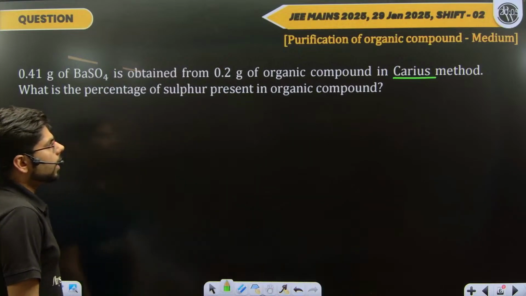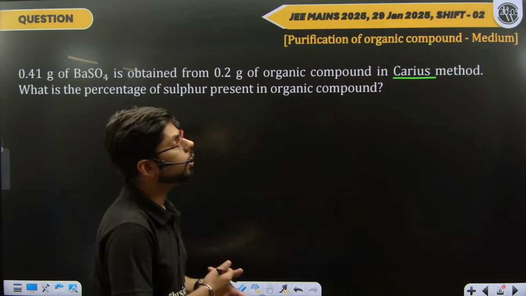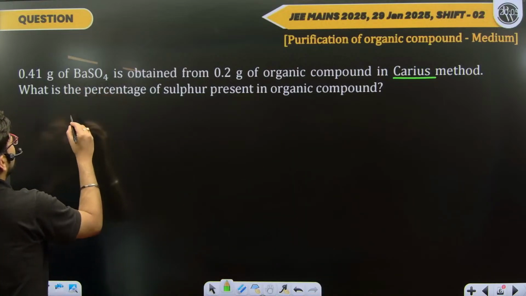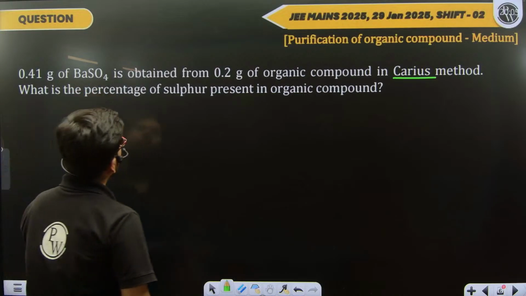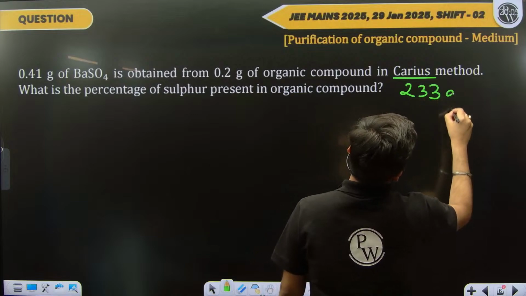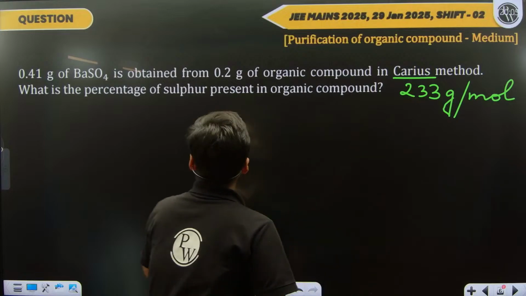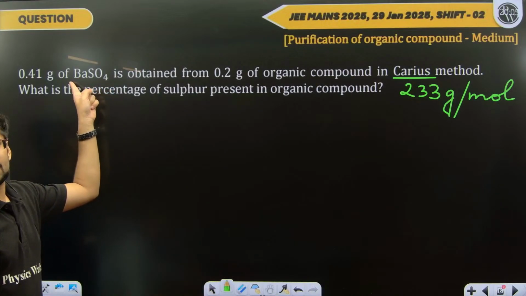Now, let's understand this. So basically, it is related to mole concept, right? We can use the concept of mole. Barium sulfate is BaSO4. If you look at the molar mass of BaSO4, it's 233 grams per mole. Now, how did I get this? We all know, right? We'll add up the atomic masses.